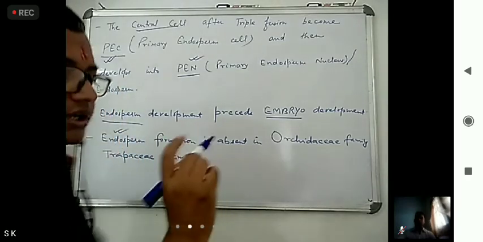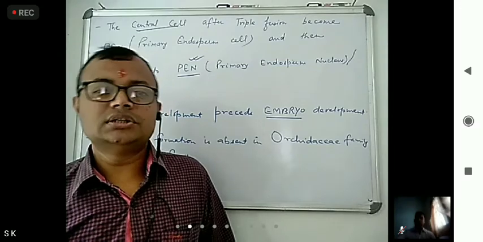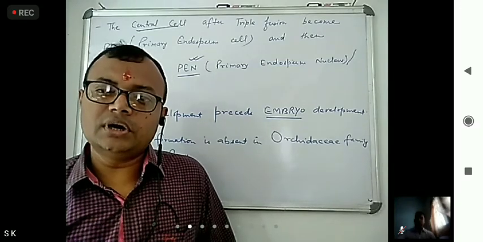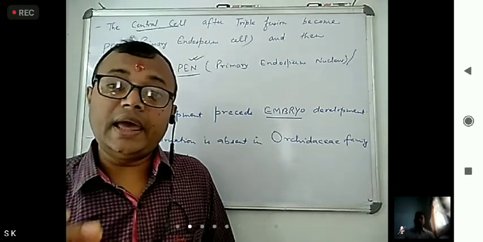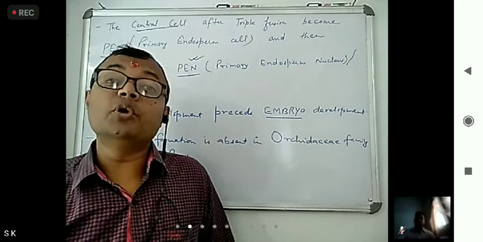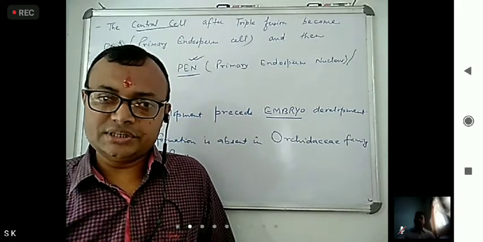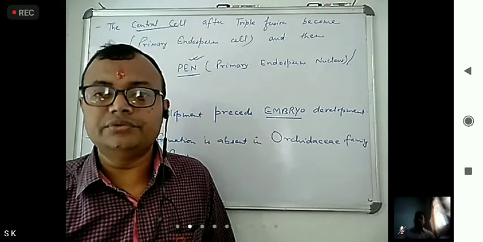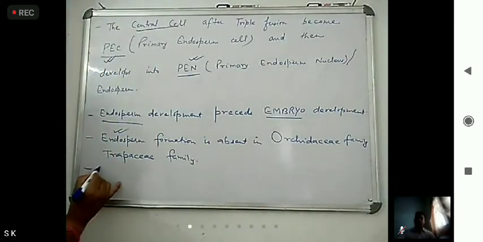Now, generally angiospermic plants contain what? Triploid endosperm. Gymnosperms contain what? Haploid endosperm. But in Oenothera plant, diploid endosperm is found. Why am I giving so much attention? Because these are the questions of medical exams.